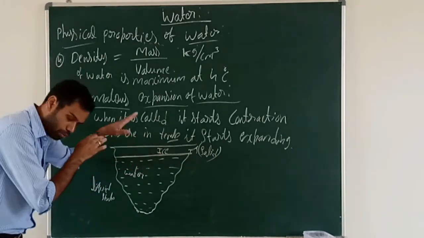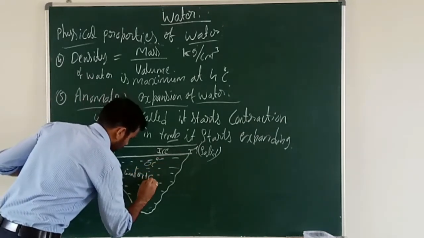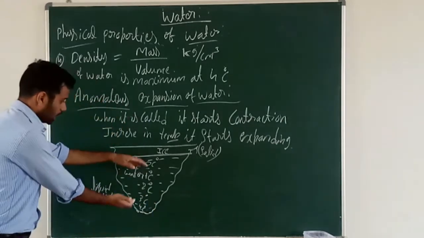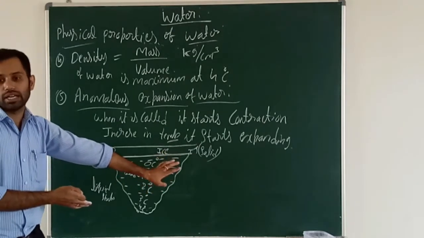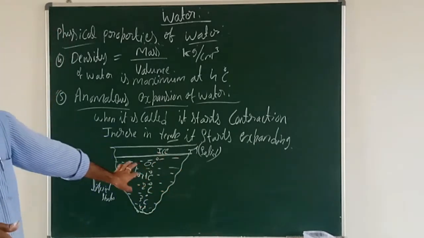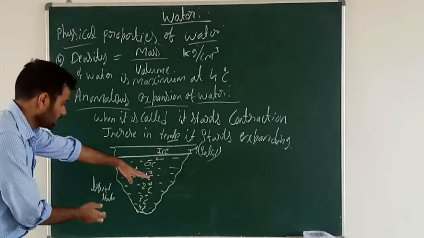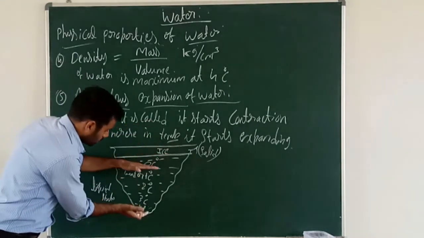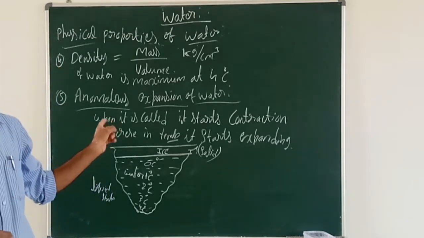So if you move down, as the temperature goes to 1 degree Celsius, 2 degrees Celsius, 3 degrees Celsius, 4 degrees Celsius, till here it's water only. Because of these reasons, marine life exists. It means aquatic animals are present inside the ocean because the water is not completely ice. Only the upper layer becomes ice, and as you move down, it is still liquid. Keep it in mind, this is a very important thing.